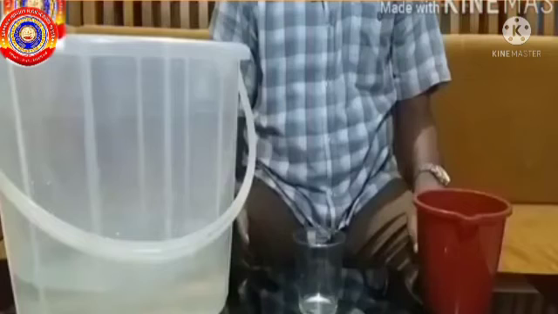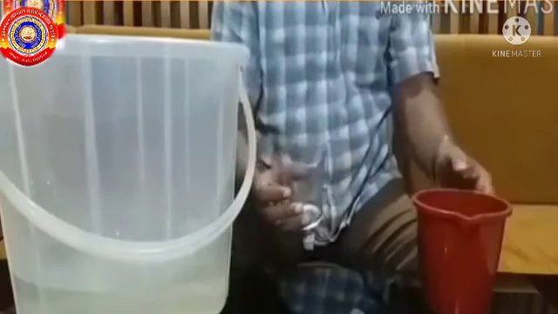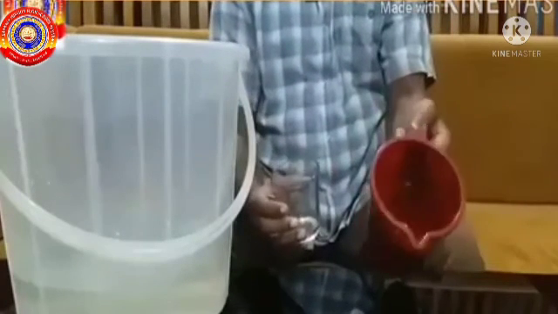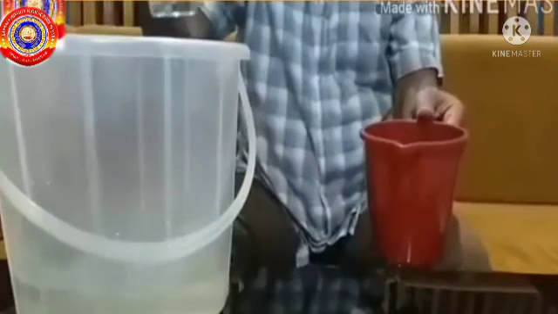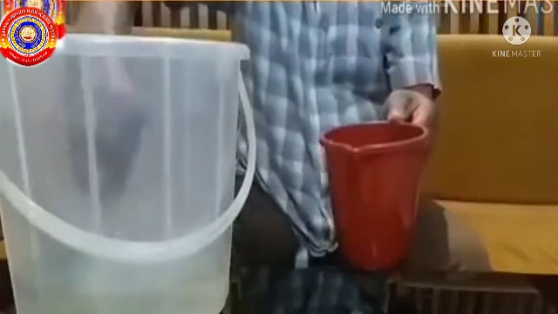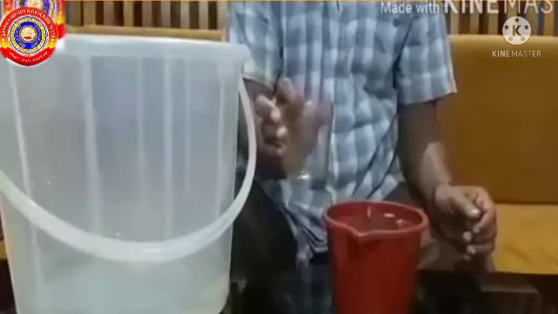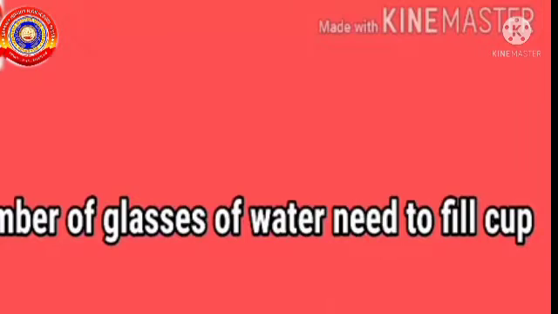Again, repeat the activity. Here, we have to find out how many glasses of water are needed to fill a cup. For this, we have to fill the cup with water by using a glass. We have to count the number of glasses of water needed to fill the cup.